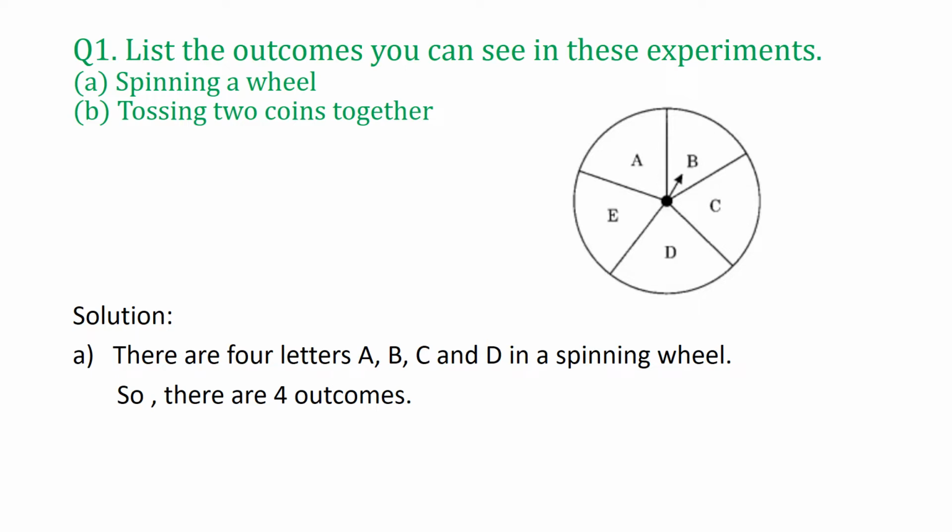So there is some error in this. The error is in the question only. I have written A E here, but that's A. So I'll correct it. This is A. So the outcomes are A, B, C, and D, not E. If A is two times, even that will tell you that the outcome would be A only, not E. Okay.